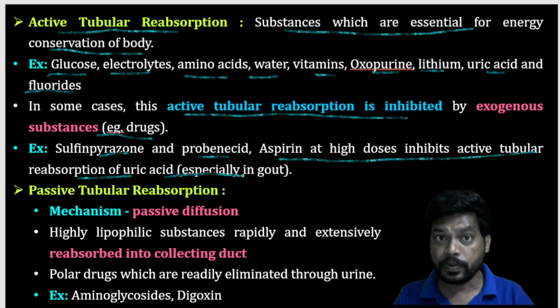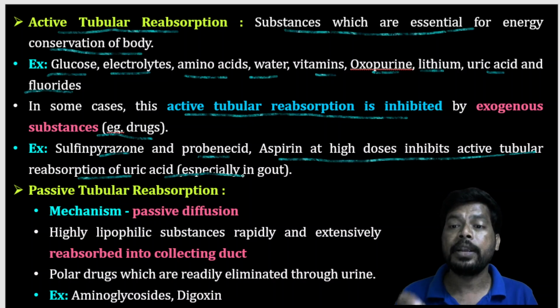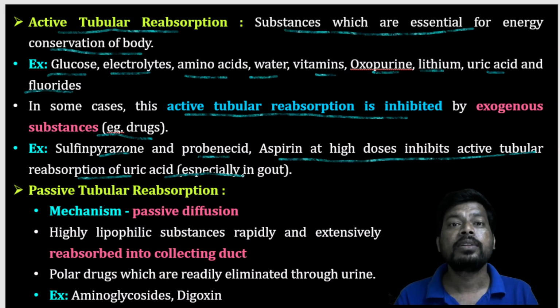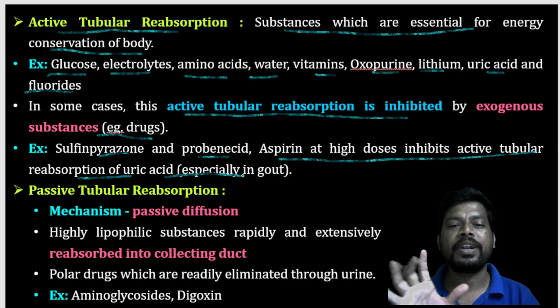This inhibition benefits our body because excess accumulation of uric acid in the joints may develop into gout.